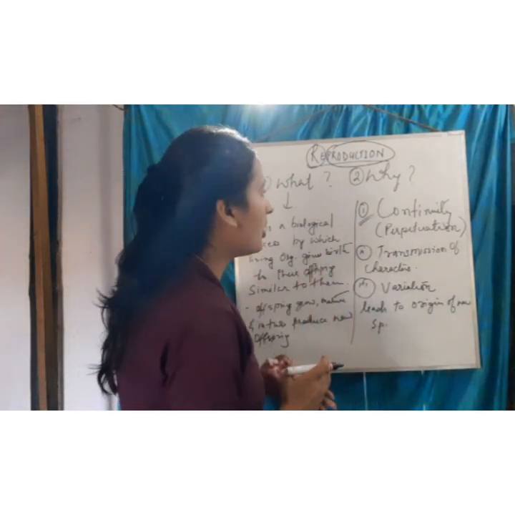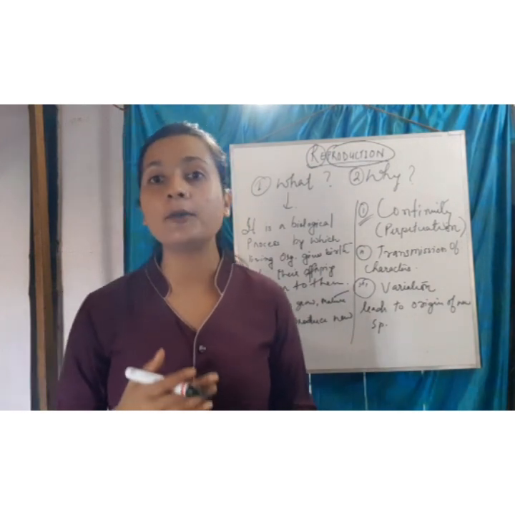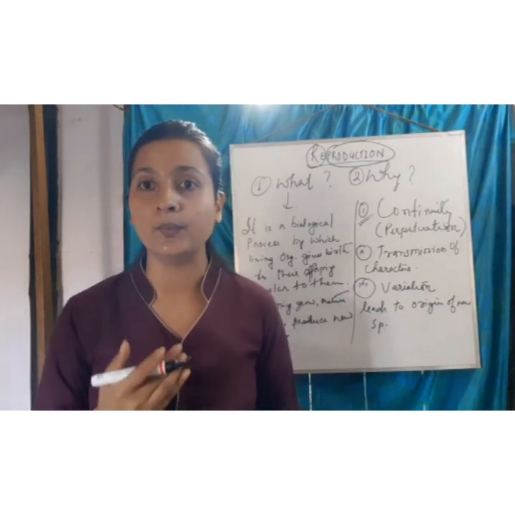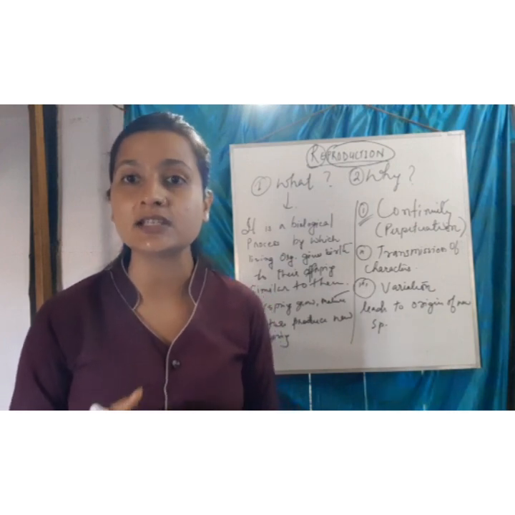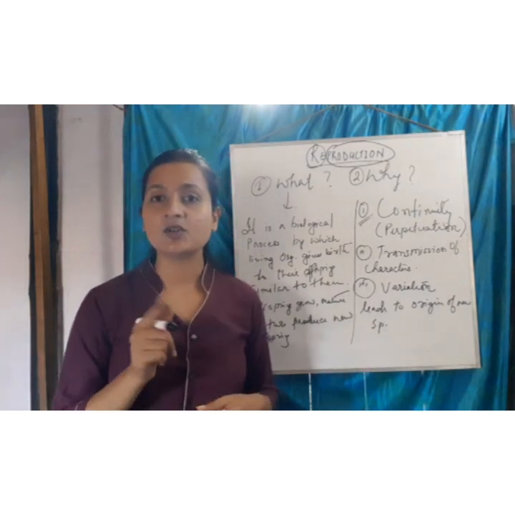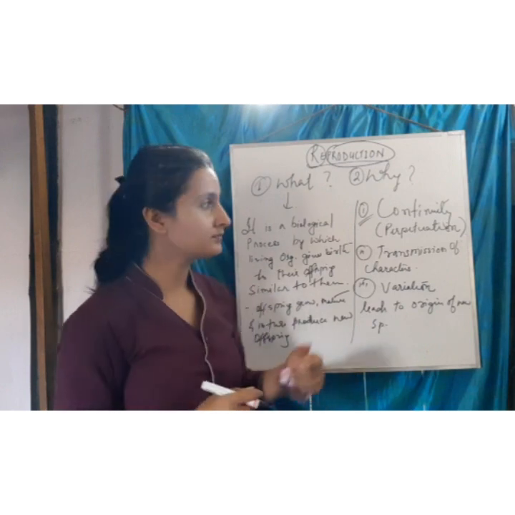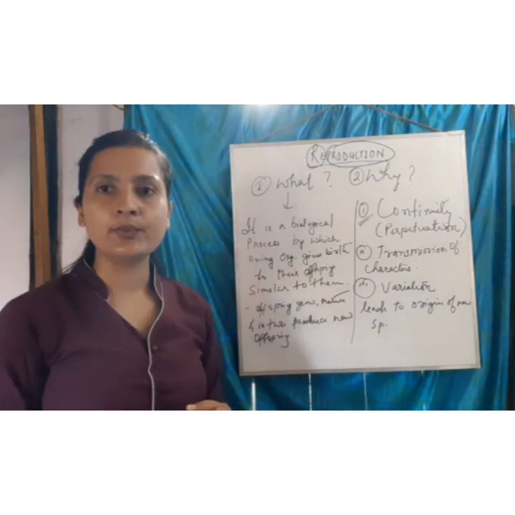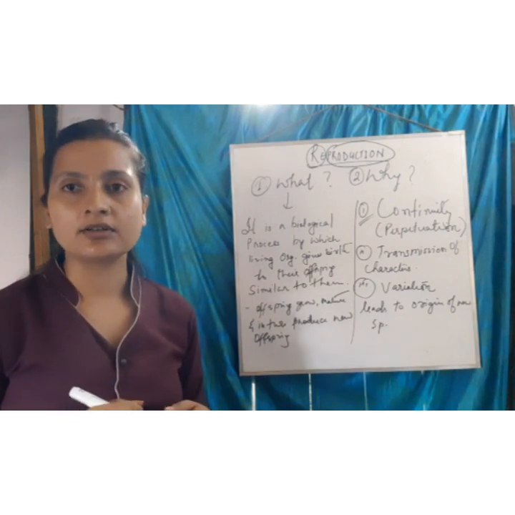Reproduction ensures continuity in a living organism, or you can say perpetuation. There is one more word for continuity, it is perpetuation. This word also comes in your entrance exams. So just remember the word perpetuation means continuity in living organisms.